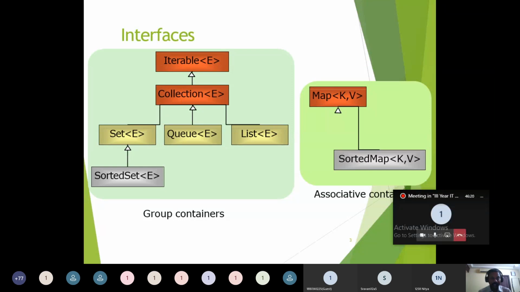Okay, so I am not showing any classes related to the collection framework. I'm showing only the list of interfaces available in the collection framework. So mainly we'll be having four different types of interfaces available: set, queue, list, and map. From these interfaces, there will be different kinds of implementable classes available that will be seen.